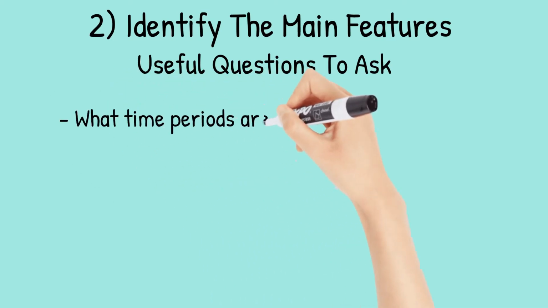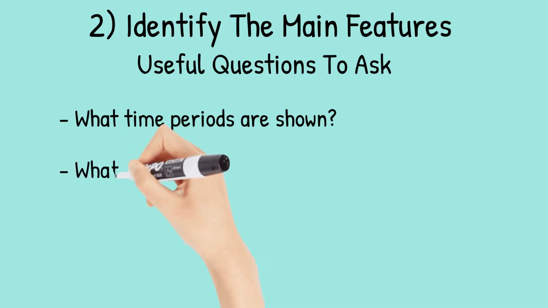What time periods are shown? Are the maps of past, present or future situations? This is important to note because it will determine whether you write your essay using past, present or future tenses. The 2 maps in our practice IELTS map question show the village of Stockford at 2 different times in the past. This immediately tells us that we will need to use the past tense in our essay.